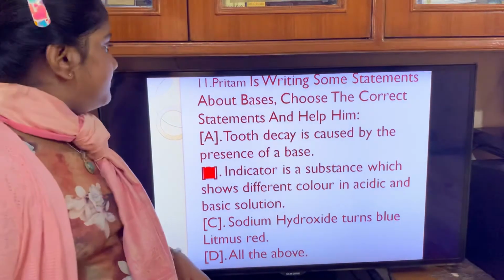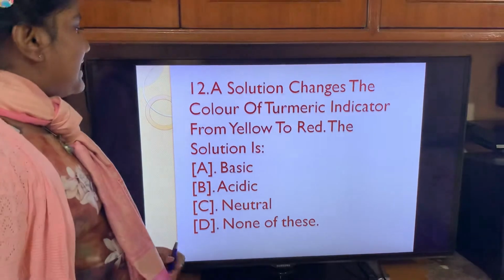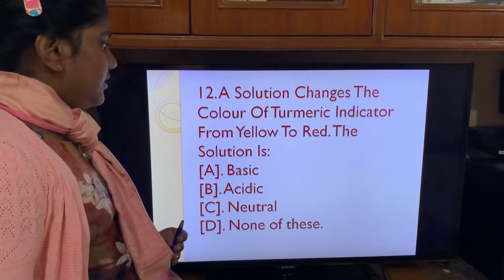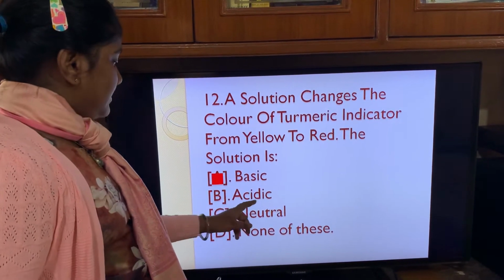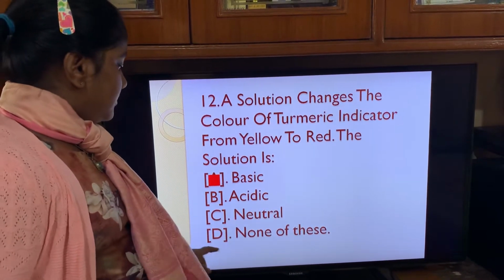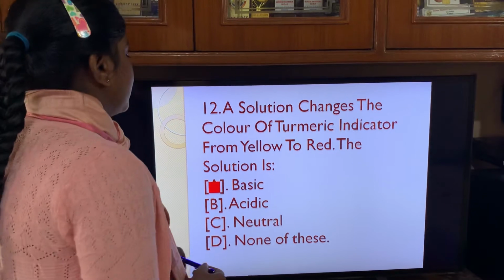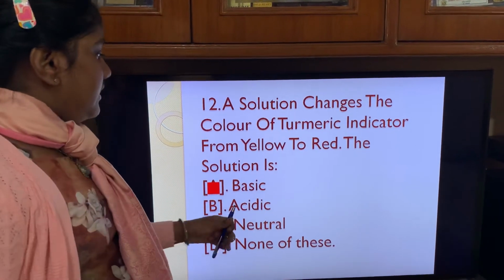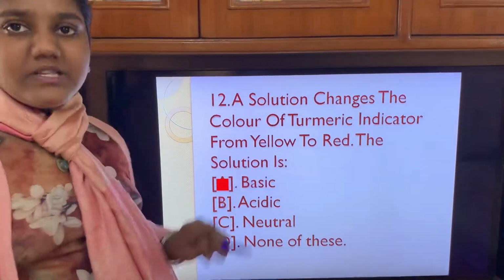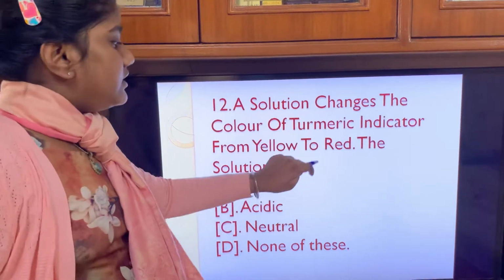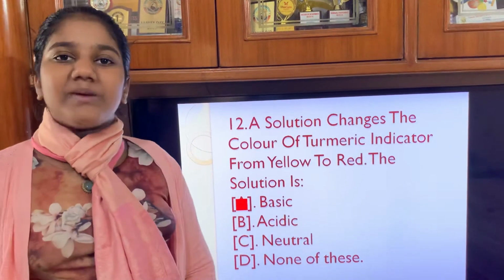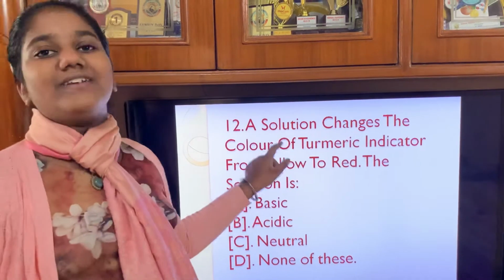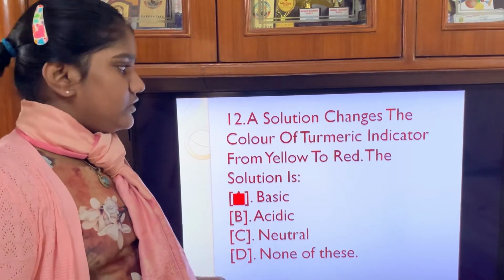Now next question. A solution changes the color of turmeric indicator from yellow to red. The solution is: option A basic, option B acidic, option C neutral, option D non-basic. So the correct answer will be basic, because yellow is the color of the turmeric paper and it will turn the yellow color to red, and this change can be observed when bases come in contact with turmeric solution.